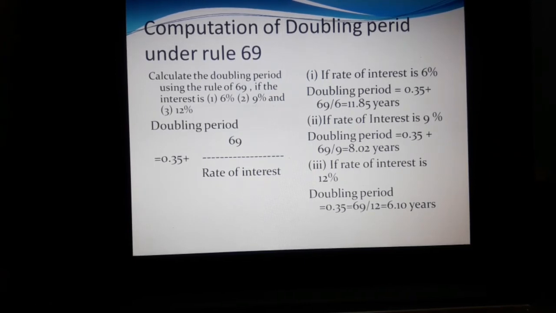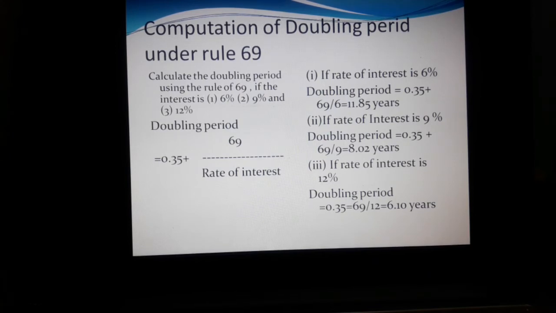So we have to calculate how many years the sum would take to become the doubled amount. Doubling period equals 0.35 plus 69 divided by rate of interest is the formula. So for the first one, if the rate of interest is 6%, doubling period equals 0.35 plus 69 divided by 6, equal to 11.85 years, and the amount would become double.